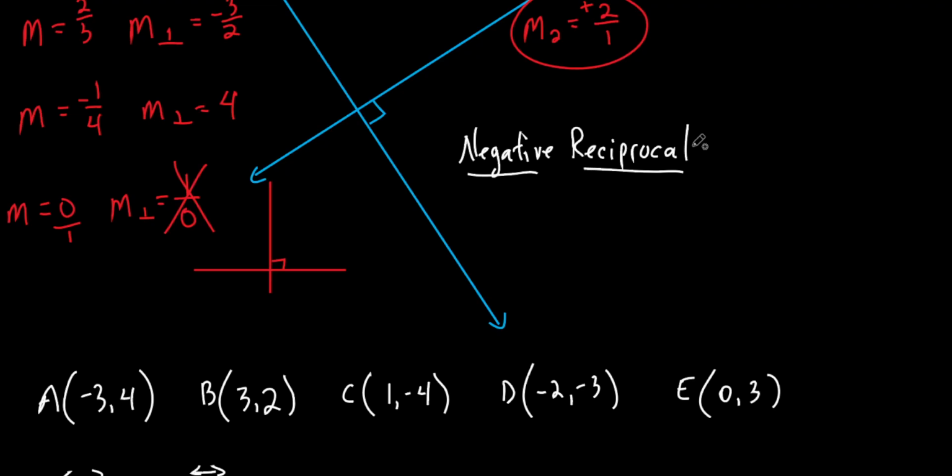Two perpendicular lines, their slopes are what? Negative reciprocals of each other. Everybody hear that? You know what that means, right? The negative, it doesn't mean that it's always negative. It just means you're taking the opposite sign. That's what it means, negative. Reciprocal, you just flip the fraction, okay? That's how you know if the lines are perpendicular.